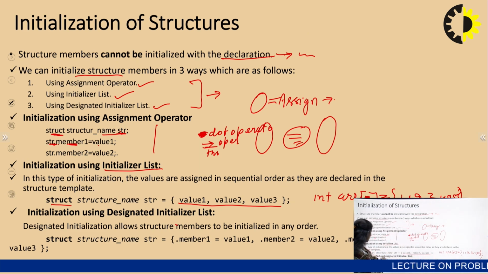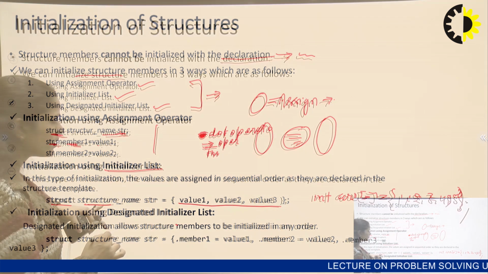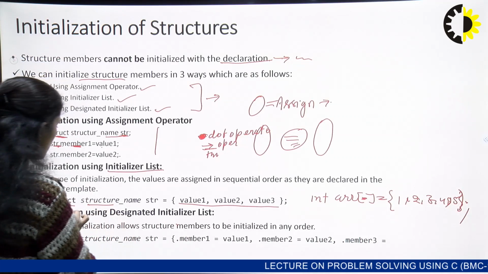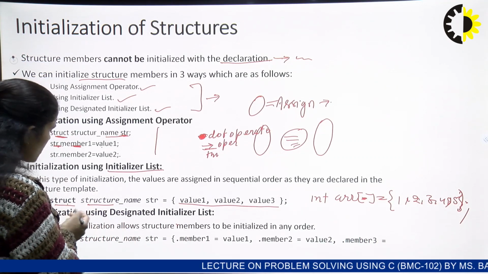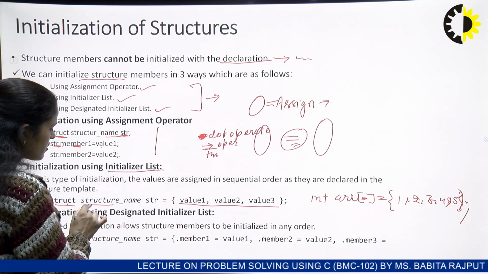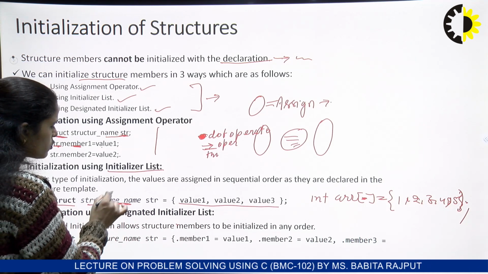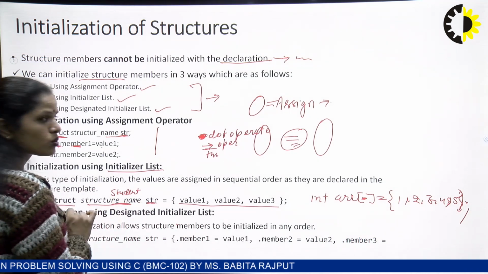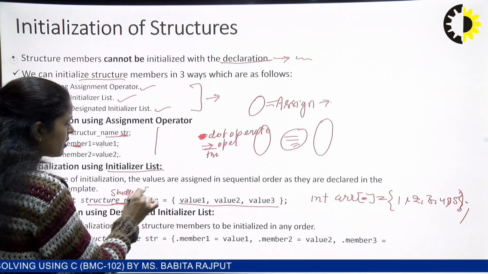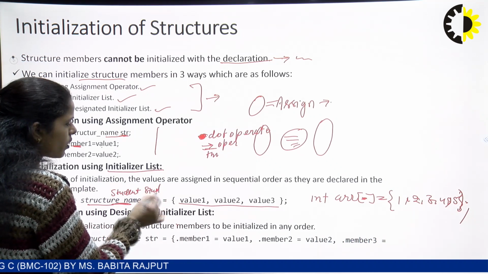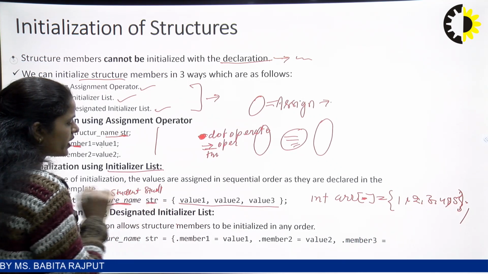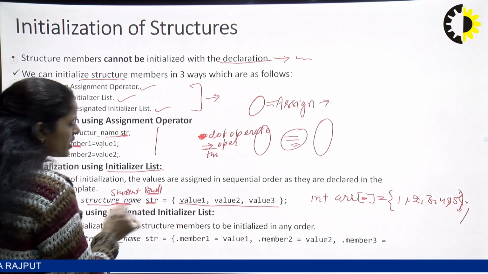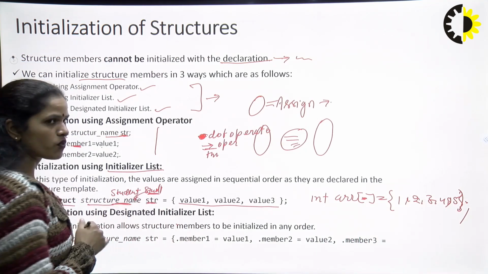So basically this is done in the context of structures. We have to use the struct keyword because this is the prototype and this is the structure name. Just suppose we are using student, and this is the structure variable name, like I'm assigning a record, a value for student 1. So basically this student 1 is nothing but the structure variable, right?